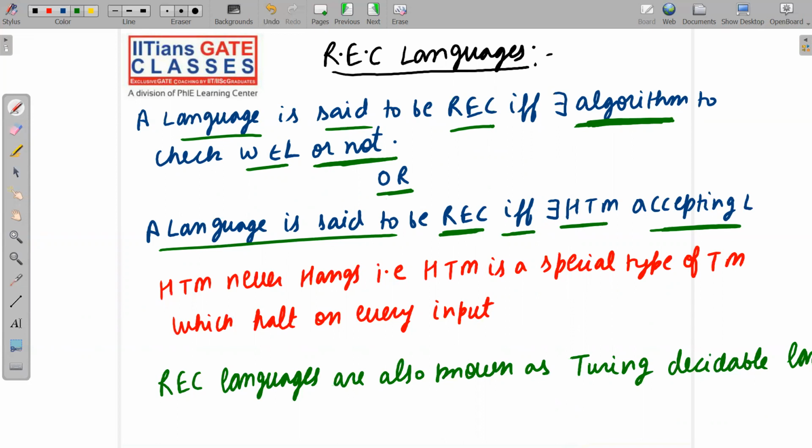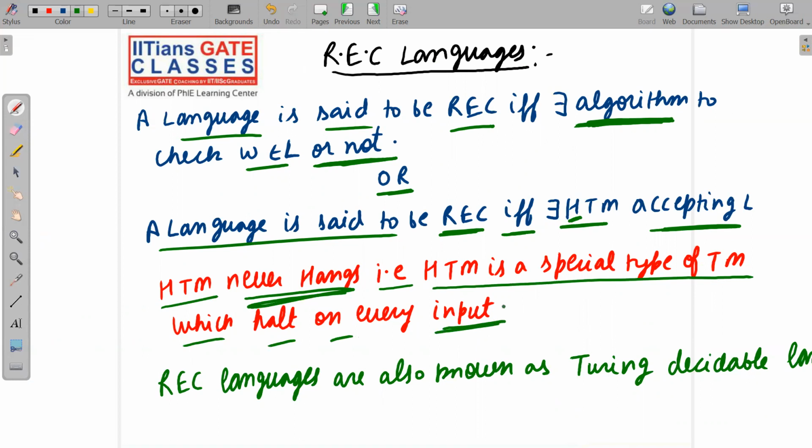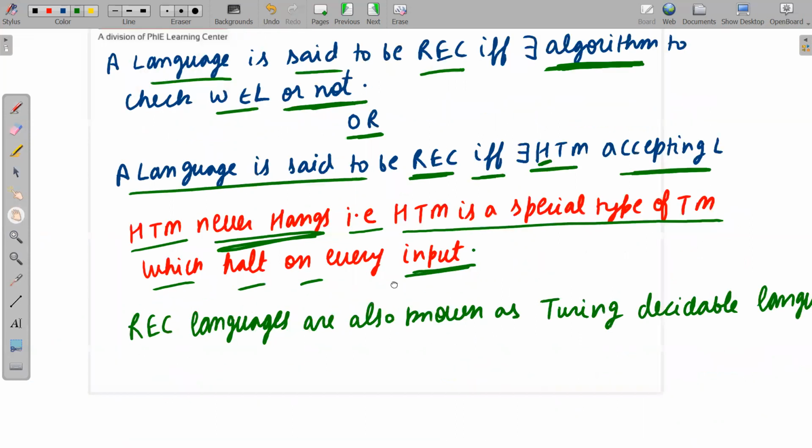So what exactly is a halting Turing machine? As the name implies, halting means it will always halt. A halting Turing machine is a special kind of Turing machine which always halts. See here, I have written "HTM never hangs." HTM is a special type of Turing machine which halts on every input. No matter whatever input you give, it will always halt. So hanging is not allowed in HTM.